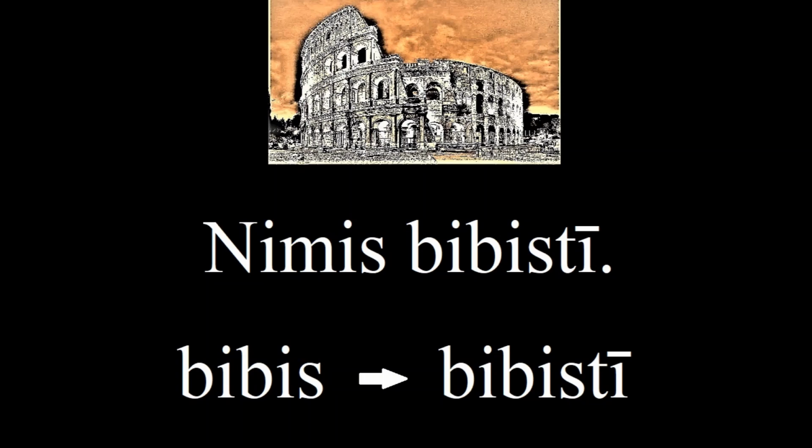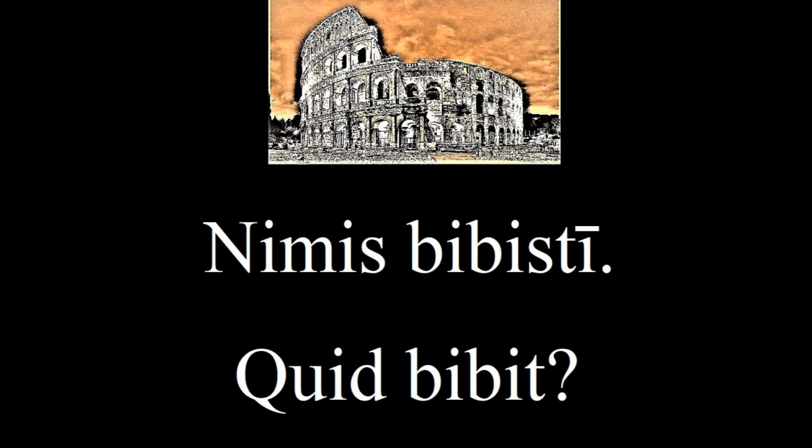But then here's something weird. We can't tell the difference between the perfect past tense and the present tense for the third person conjugation. They're both bibit. Latin relies heavily on context. However, the third person is only the same for certain verbs, as we'll see. So, what are the two meanings the next sentence could have? Quid bibit? What did he or she drink? Or, what is he or she drinking?